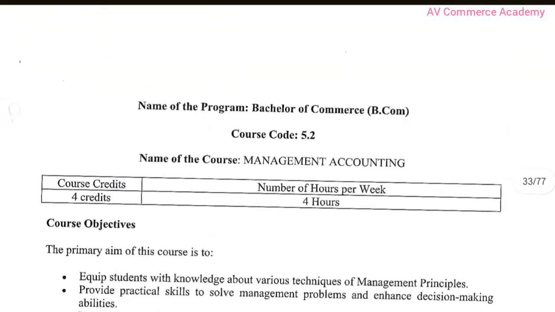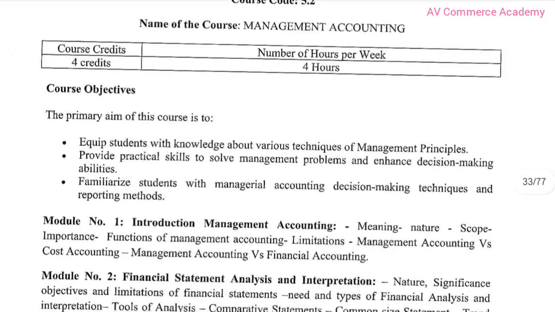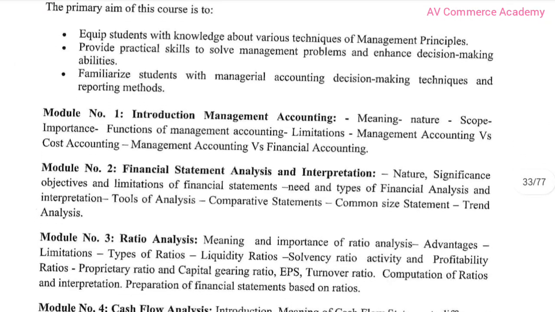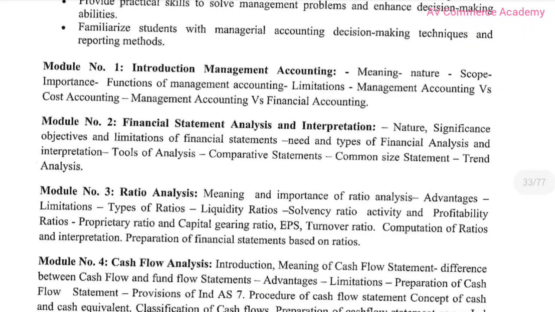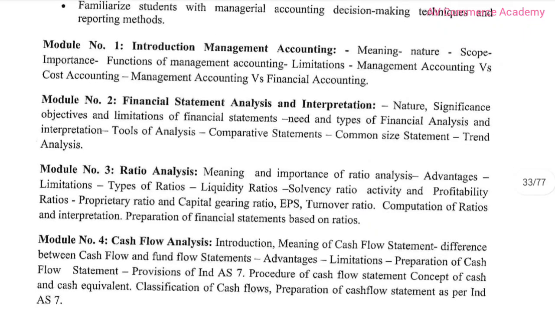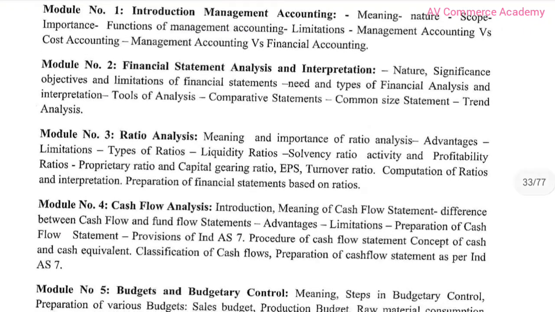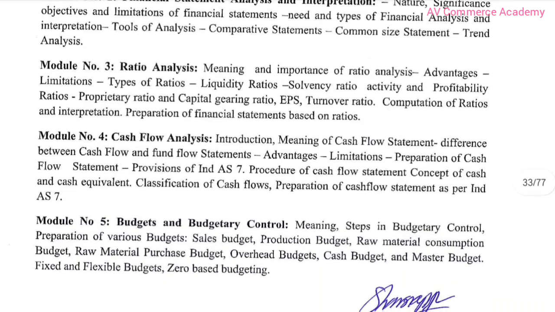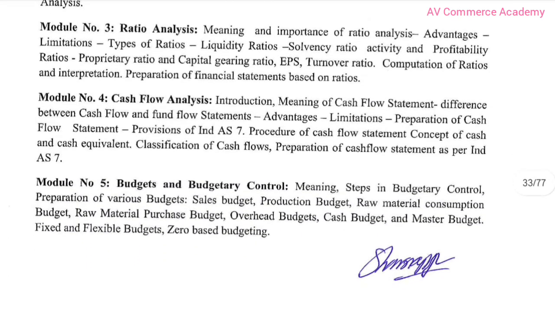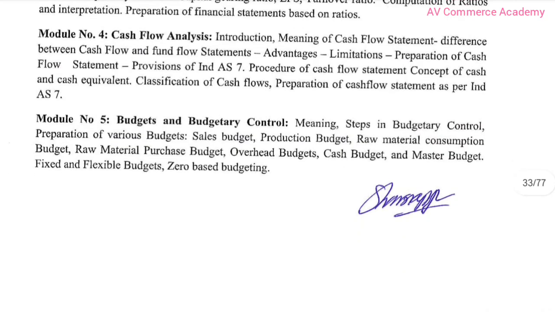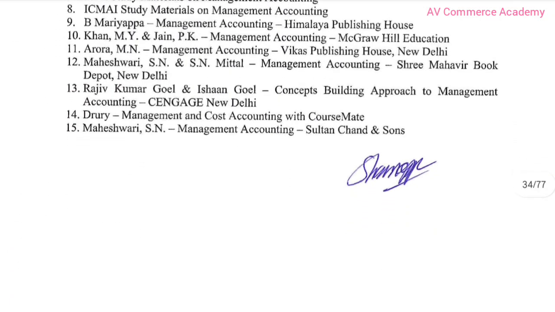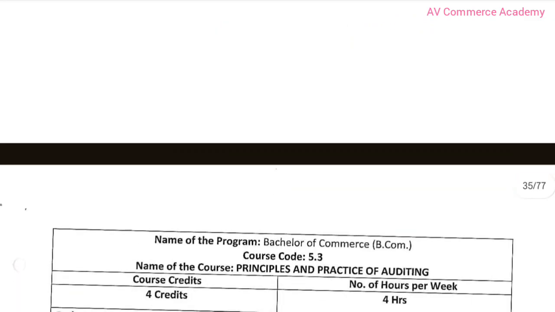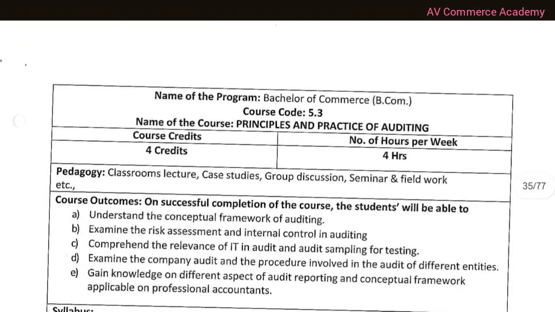Next subject is Management Accounting, and here are the objectives. First chapter is Introduction to Management Accounting, second is Financial Statement Analysis and Interpretation, third is Ratio Analysis, fourth is Cash Flow Analysis, and fifth is Budget and Budgetary Control. Next are the reference books for Management Accounting, and the next subject is Principles and Practice of Auditing.